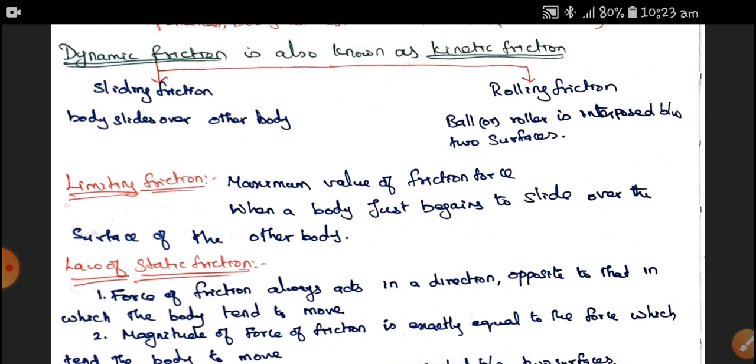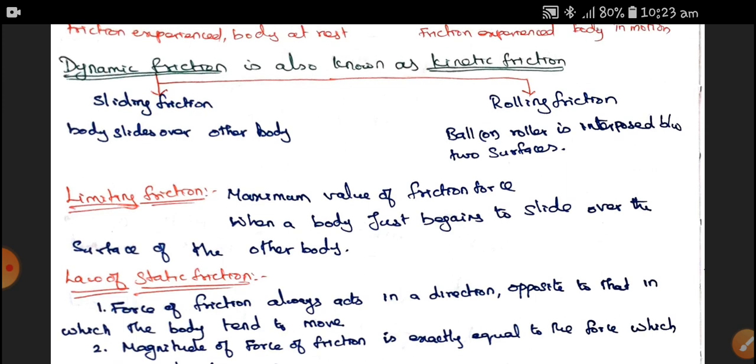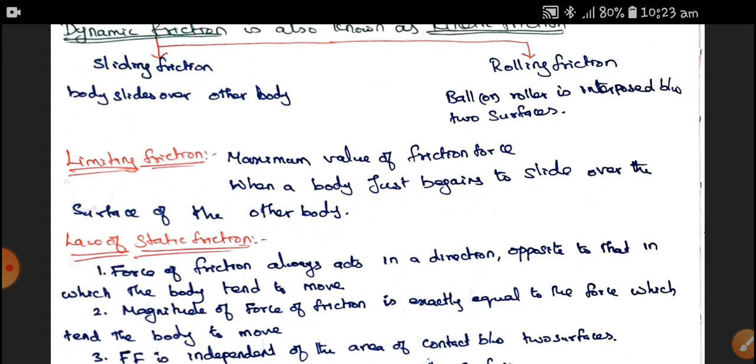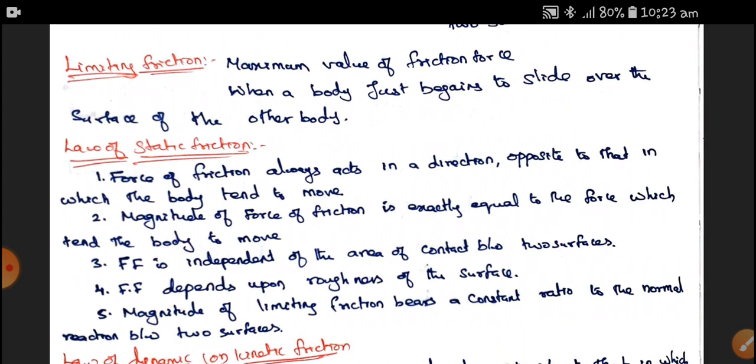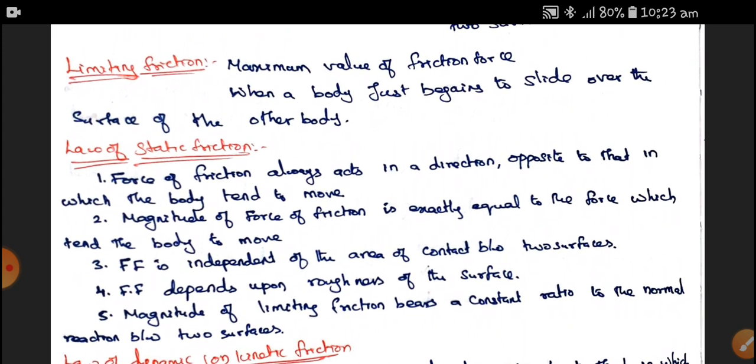We can say the limiting friction is more than both static and dynamic friction. Once the body is moved from rest, the dynamic friction comes into the picture. When the body is at rest, the static friction comes into the picture. Between these two, the limiting friction is very huge, more than both static and dynamic friction.